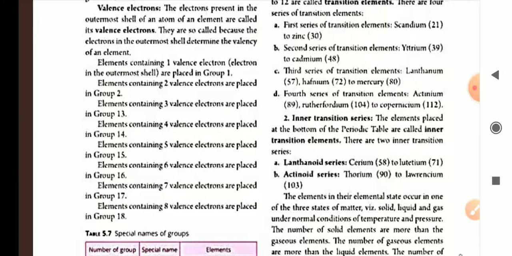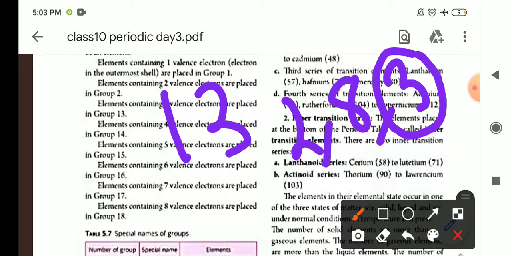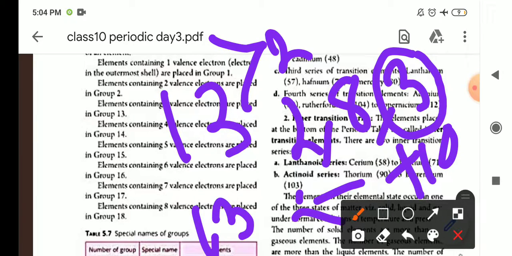This type of question is very frequent in exams. If they give the atomic number, you have to calculate the period number and the group number. Suppose aluminium is given. You know the atomic number of aluminium is 13, so its electronic configuration is 2, 8, 3. So the outermost shell contains 3 electrons. When it is greater than 10, we have to add 10 to it to identify the group number. So its group number is 13, and 3 shells are there, so the period number is 3.